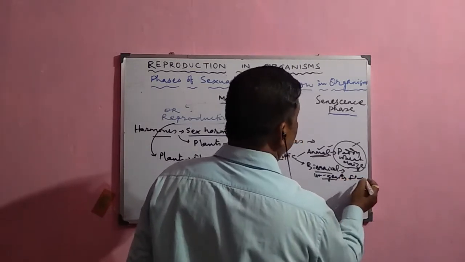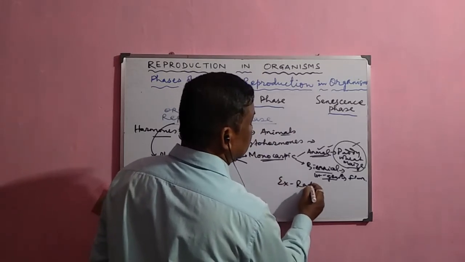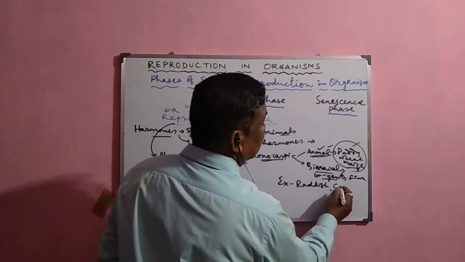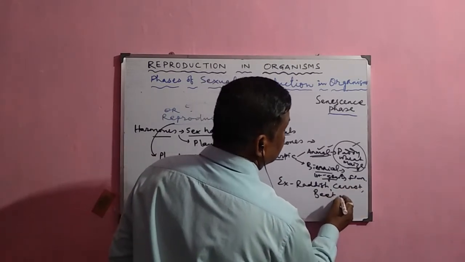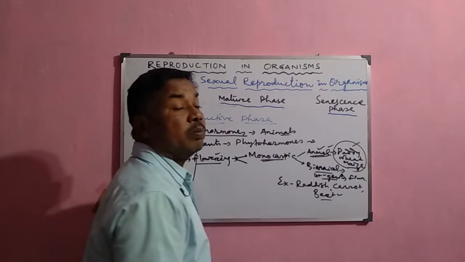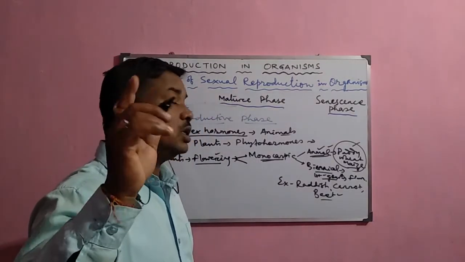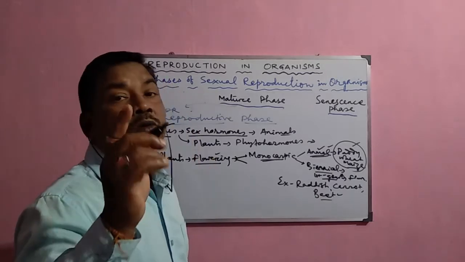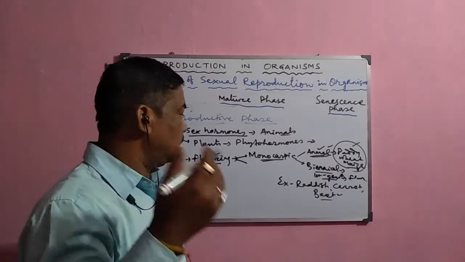For example, radish, carrot, and beet are the common examples of biennial plants, and they flower once in their life cycle, but they survive for 2 years only, and after the flowering they die.